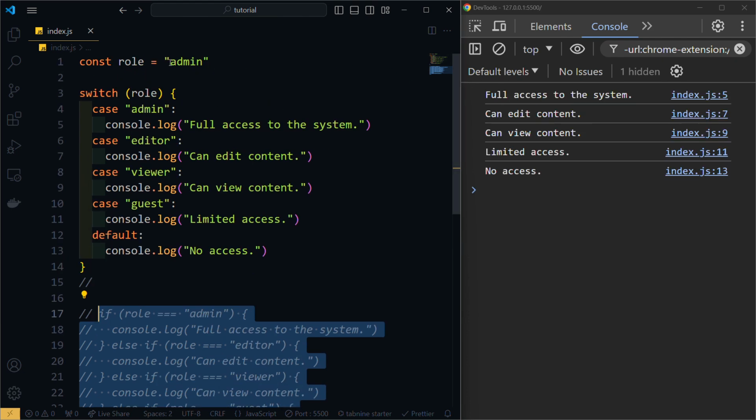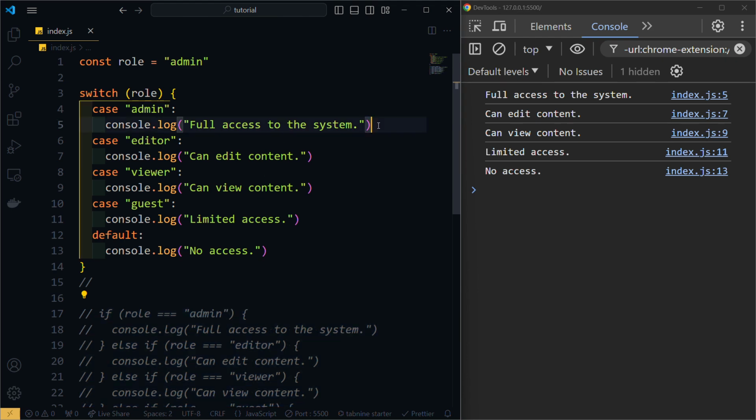So the role is equal to admin, but as you can see, we console logged all the messages in the switch. Why is that? It's not a bug, it's just that something is still missing, which is the break. In our case, we first check if the role is equal to admin, which is true. So we console log our message, as you can see here first, and then because there's no break, it will continue executing all the code below this console log. And that's not what we want to do.